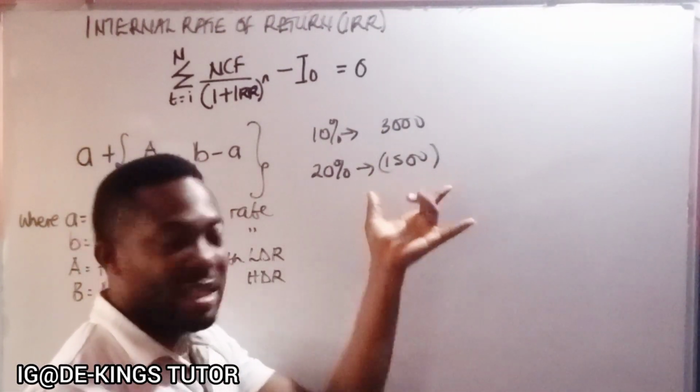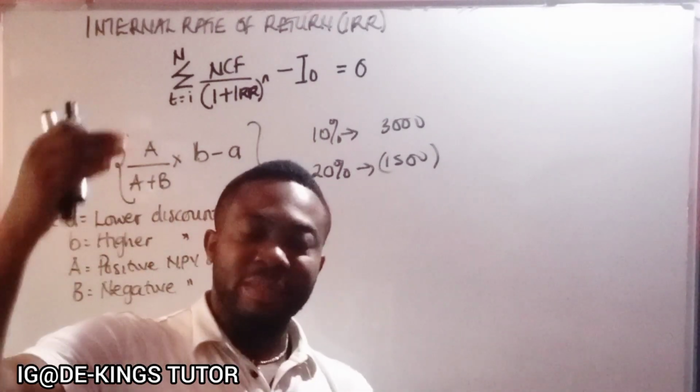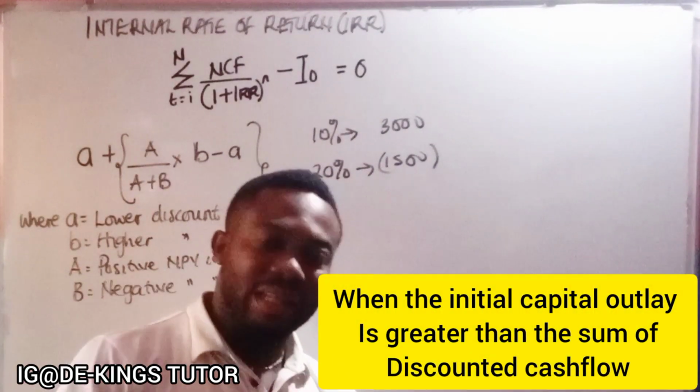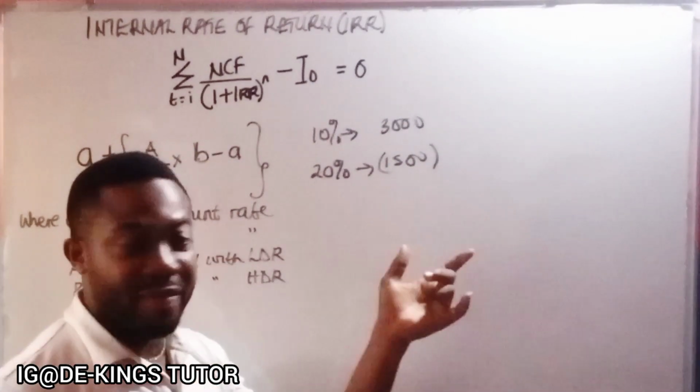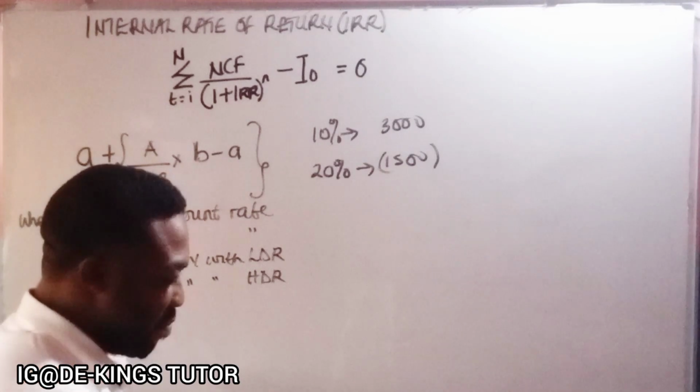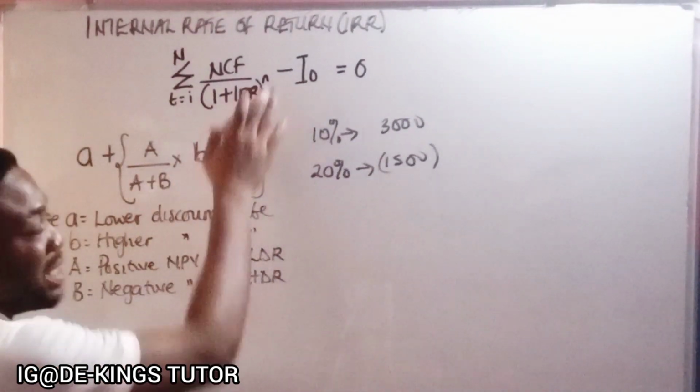Now, how can you have a negative NPV? It is when the initial capital outlay is less than the sum of discounted cash flow. So you can have a negative NPV. And once you have something like this, it means you can now apply this formula to get the IRR.